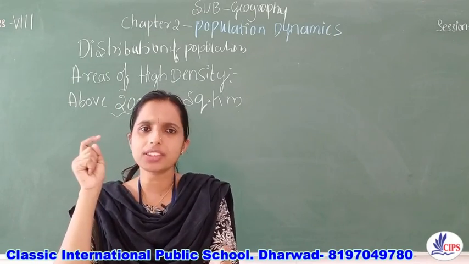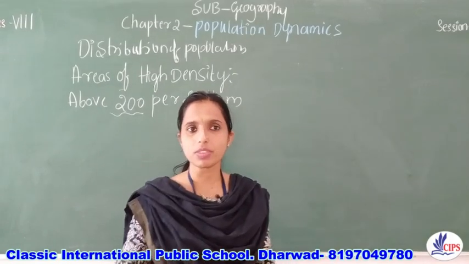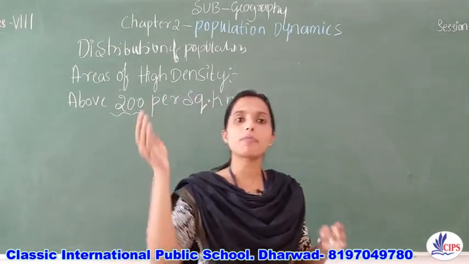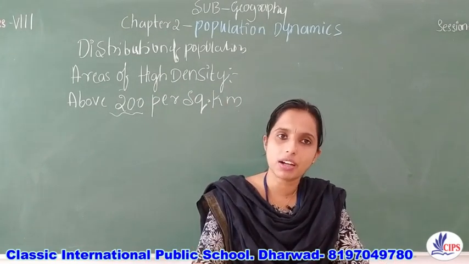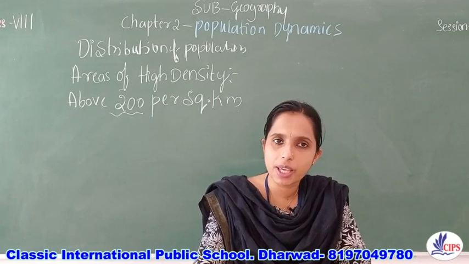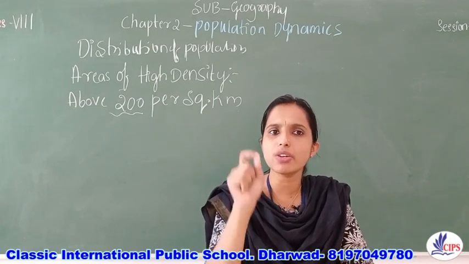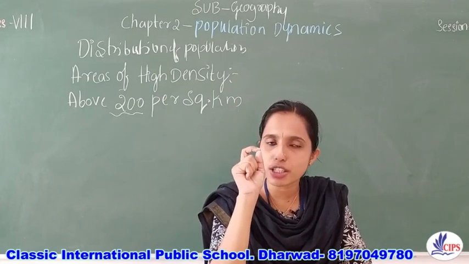Now, after knowing these many countries in Asia and Western Europe, even the northeastern part of America, the eastern coast of America, Boston, Philadelphia, Washington, that part also has a high density of population.